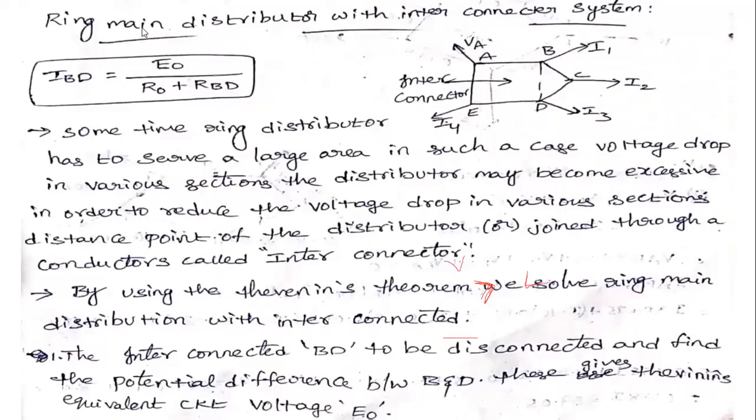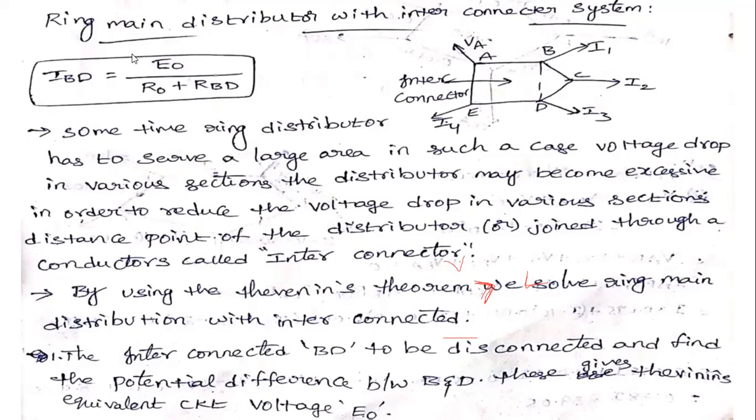Next, coming to the ring main distribution with an interconnected system. How will we calculate when there is an interconnection between two points, as we observe in this figure? This is the ring main distribution system with interconnection. The dotted line represents the interconnected line. The interconnection is connected between the B and D points.